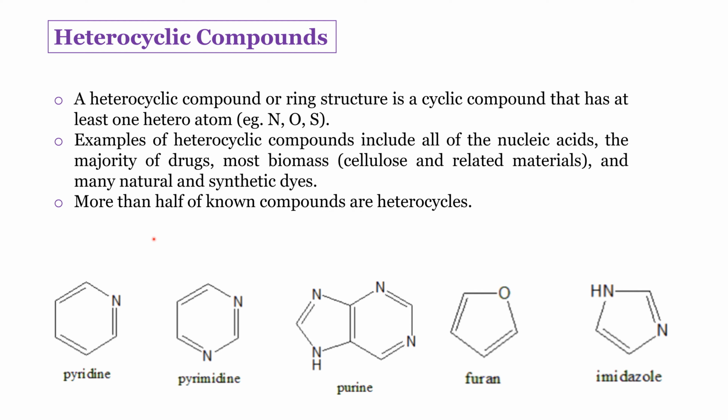Examples of heterocyclic nucleus include nucleic acids, the majority of drugs, biomasses, and many natural compounds including synthetic dyes. More than half of the known organic compounds are heterocyclic in nature. Here I have given a few examples of heterocyclic compounds like pyridine, pyrimidine, purine, furan, and imidazole.